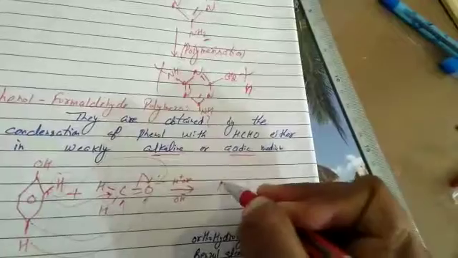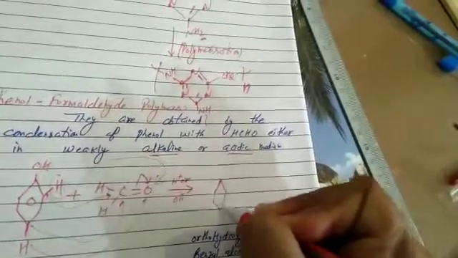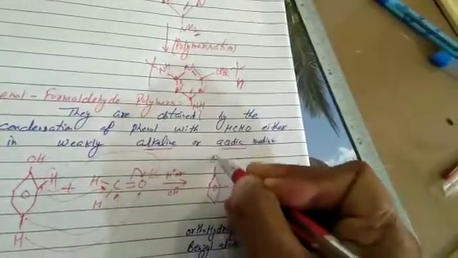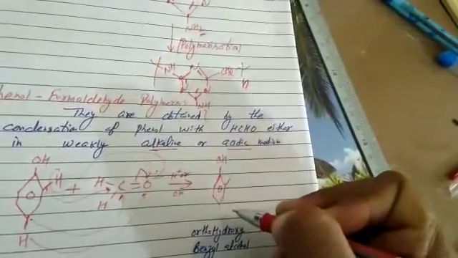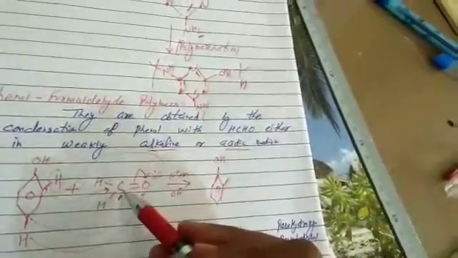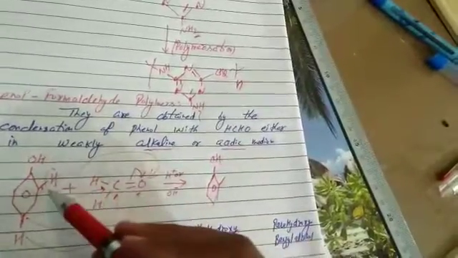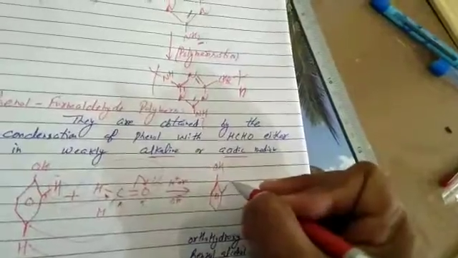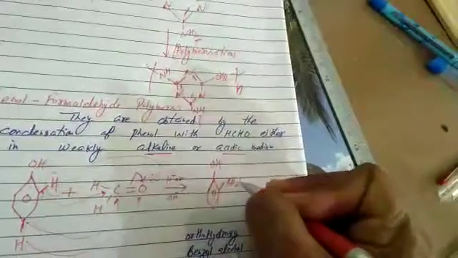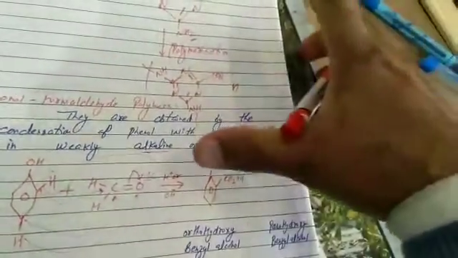What is formed? OH. At first, suppose condensation takes place at ortho position. Carbonyl carbon carries positive charge. Proton migrates. This position carries negative charge. Leads to the formation of bond. CH2OH. Now all of you know what is its name? Benzyl alcohol.